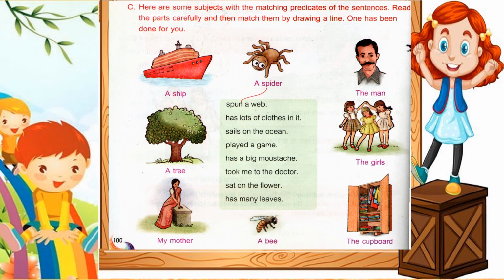Yes, the cupboard. So, the cupboard has lots of clothes in it. Now children, next one, sails on the ocean. A ship sails on the ocean. So this is how you have to match it. First read the sentence and then match them by drawing a line. Okay.